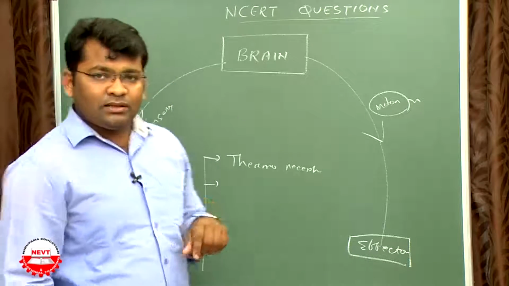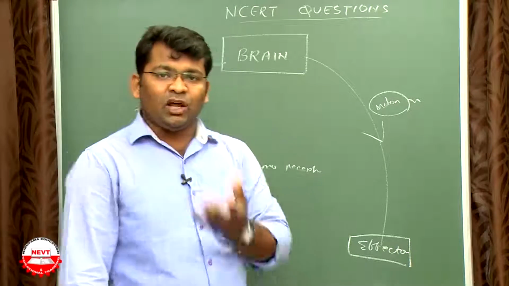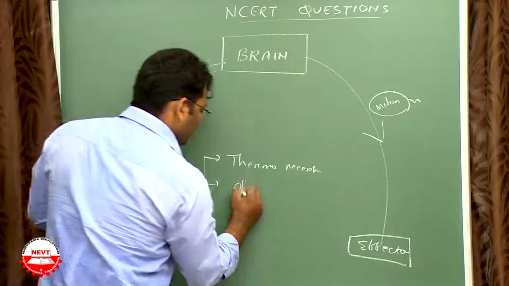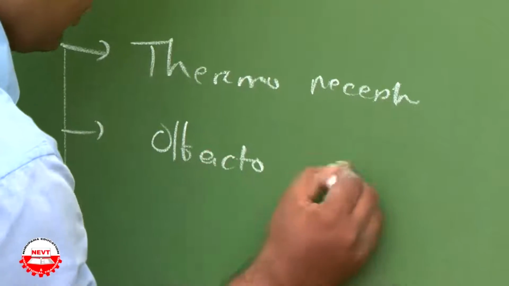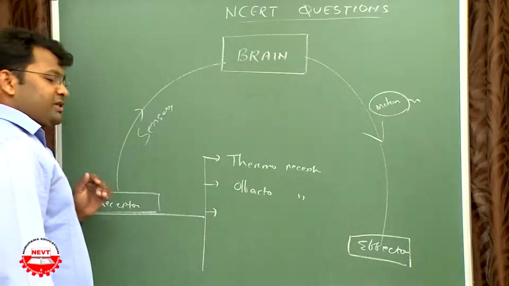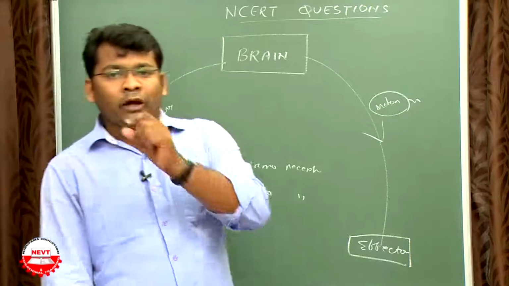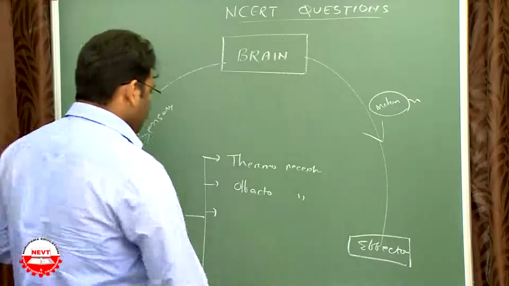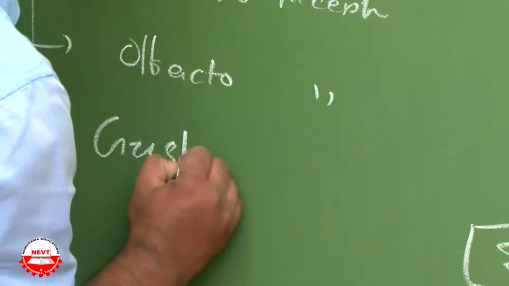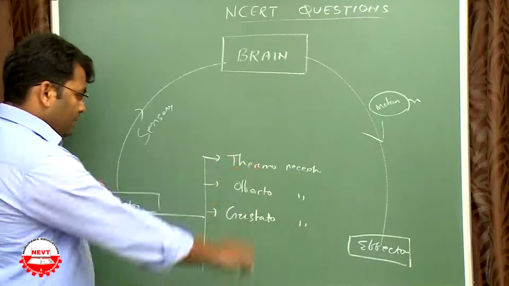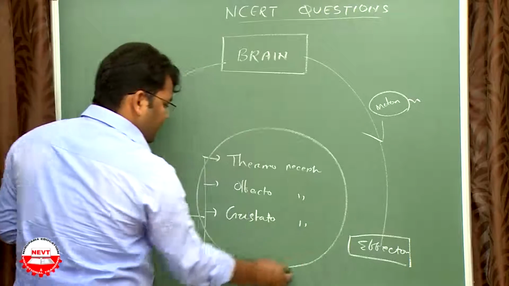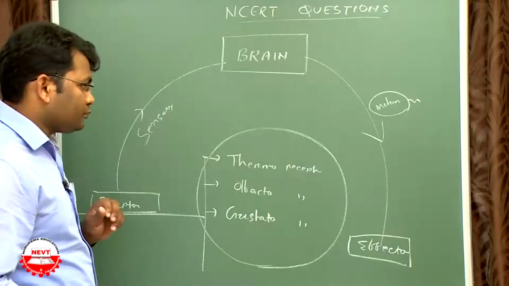The receptors that receive smell are called olfactoreceptors. The receptors present in the tongue are called gustatoreceptors. So these are different types of receptors present in our body to receive different stimuli.